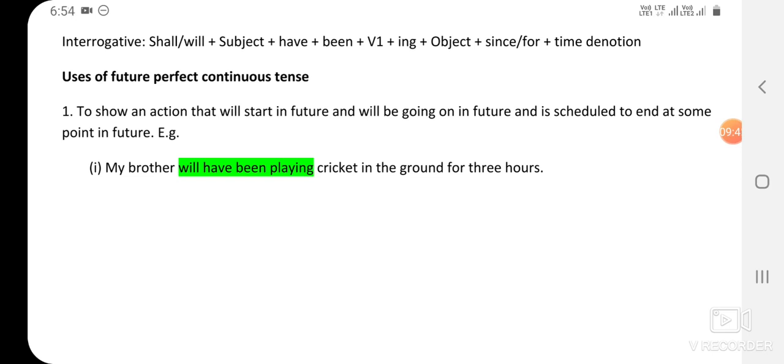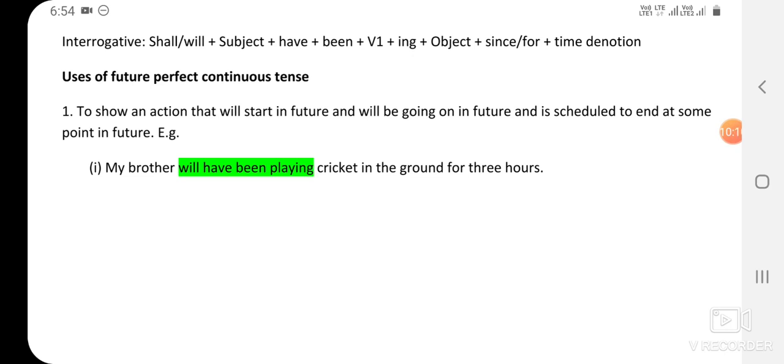For example, my brother will have been playing cricket in the ground for 3 hours. Here the speaker is saying that his brother will have been playing cricket in the ground for 3 hours, means the action will start in the future, it will be going on in the future and it will be completed in the future after 3 hours.